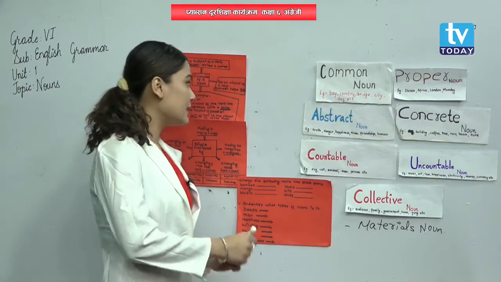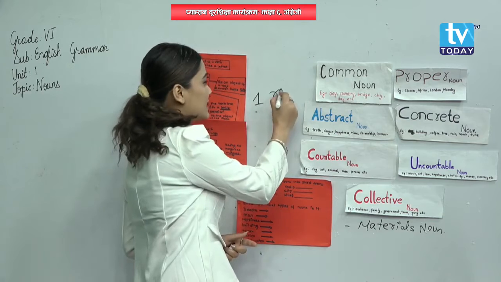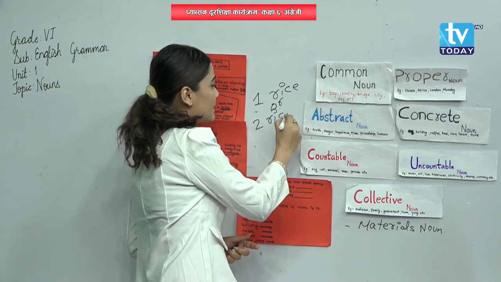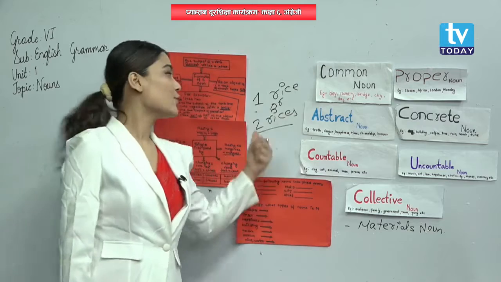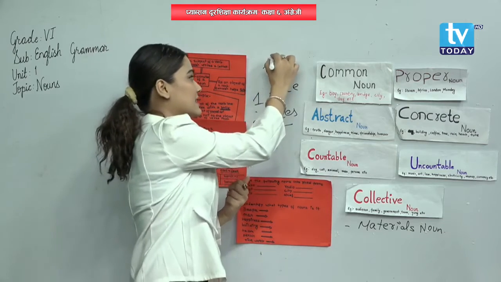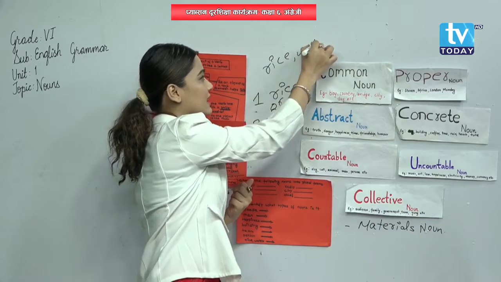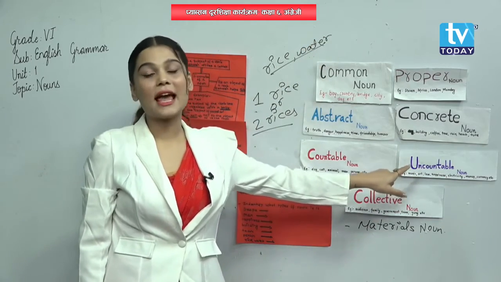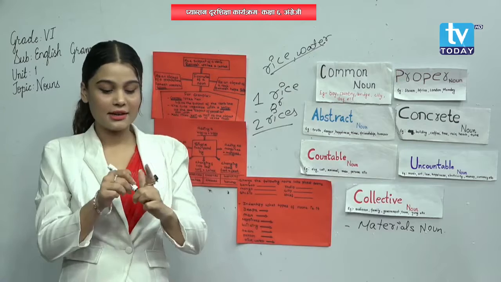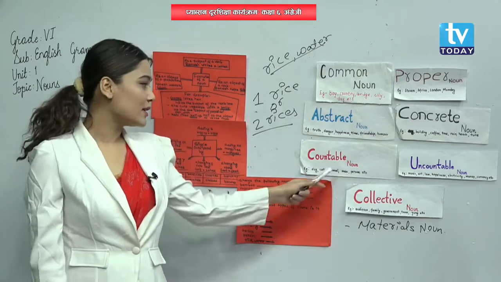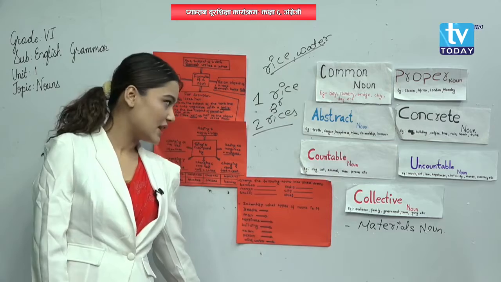Like we cannot say 1 rice or 2 rices. Understood? We can only say rice, water, right? So these are a few examples of uncountable nouns. We cannot add 's' over here. Clear, my dear students? So what differences did we find between countable and uncountable nouns?